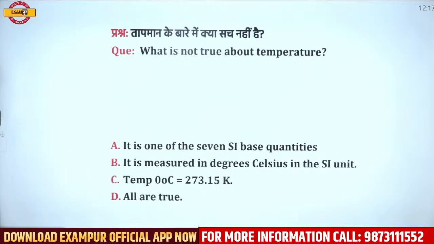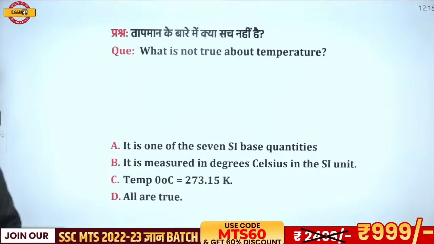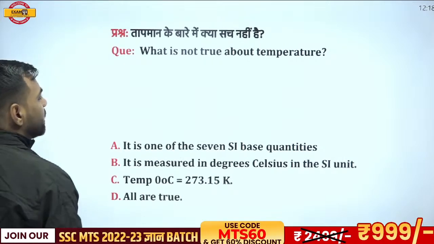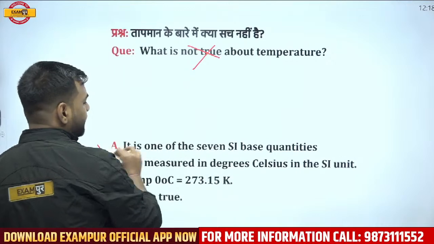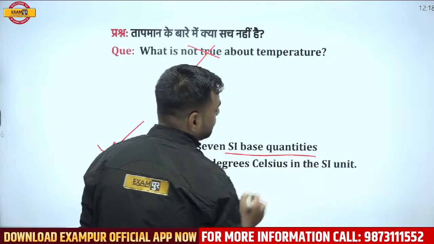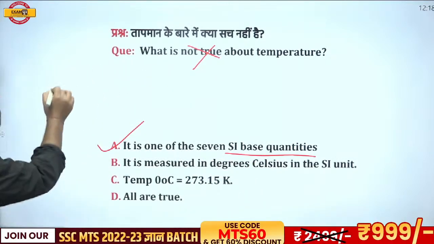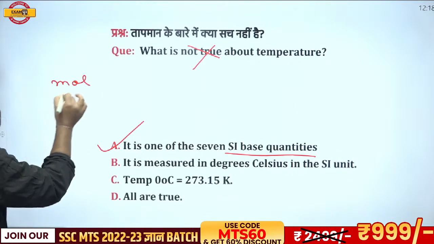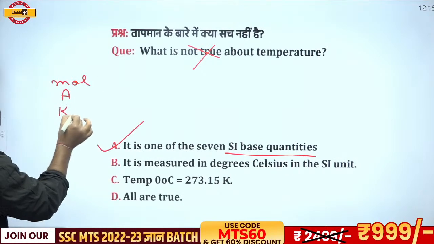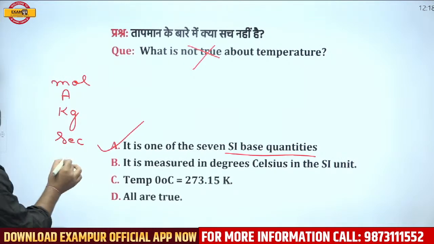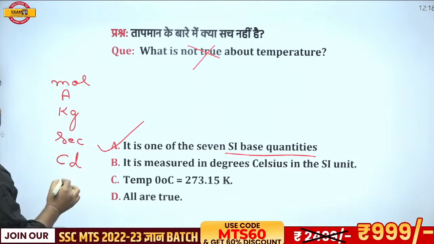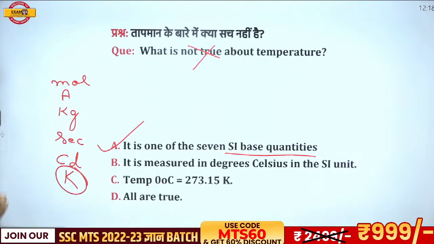Totally correct. If I talk about this part, Saurav has already given the answer. Said it would be Kelvin. True. If I talk about this part, it is asked which is not true. Obviously, it is one of the 7 base SI units where I can talk about mole, I can talk about ampere, I can talk about kilogram, I can talk about second, right? Then I can talk about candela. We have K. What is this K?